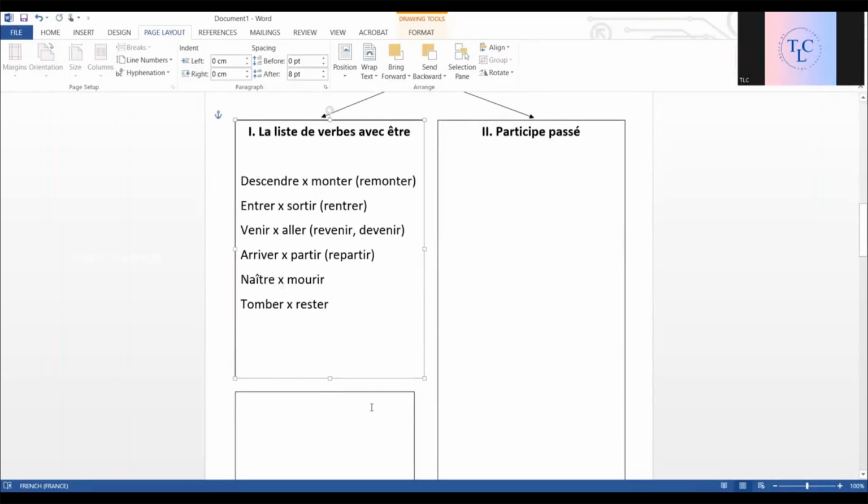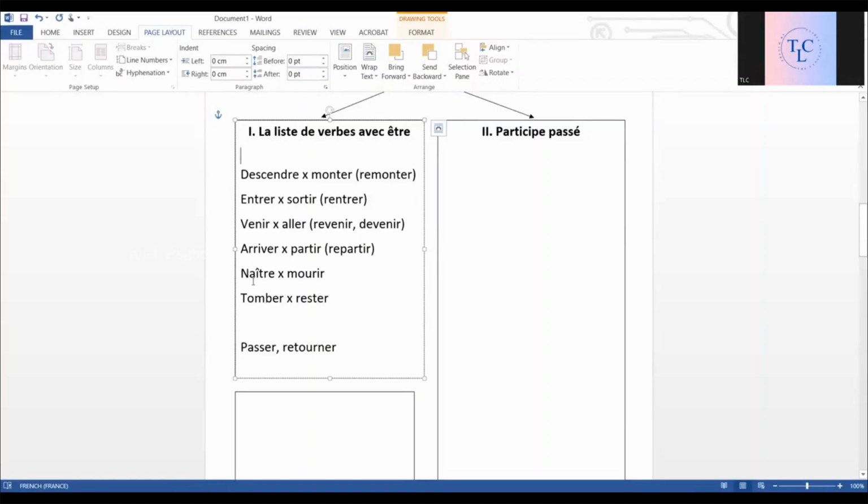And apart from that, we have passé, retourner. We have passé and retourner in the list. And with that, we also have les verbes pronominaux. All the verbes pronominaux are with être, without an exception, les verbes pronominaux.